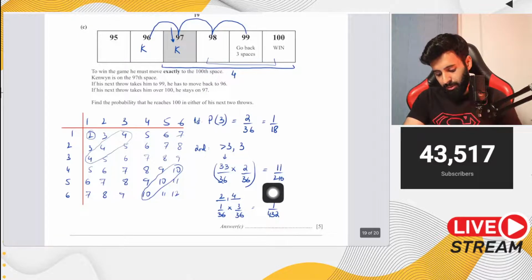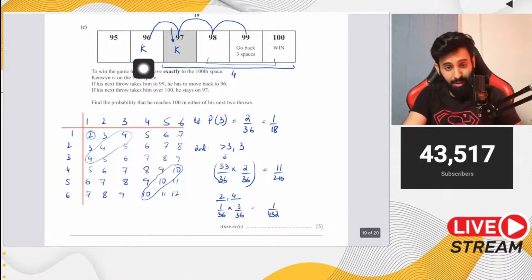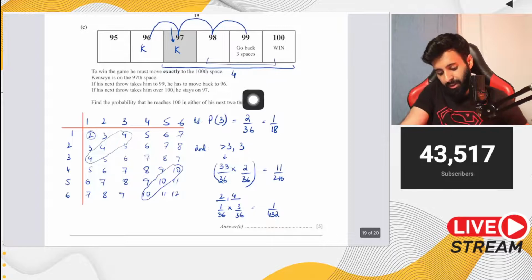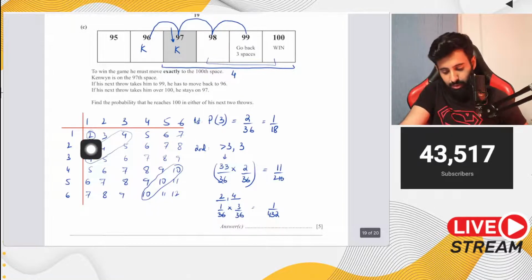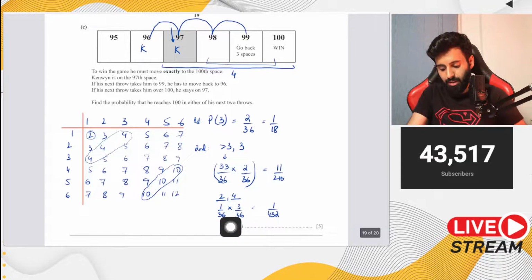So that's 11 upon 216. And then one possibility is that he gets to 99, because of that he goes back 3 places. Now that means he's at 96 and then getting a 4. So probability of getting a 2 and 4. The probability of getting a 2 is 1 upon 36 since there's 1 2 out of 36. And then the probability of getting a 4, since there are 3 4s out of 36.